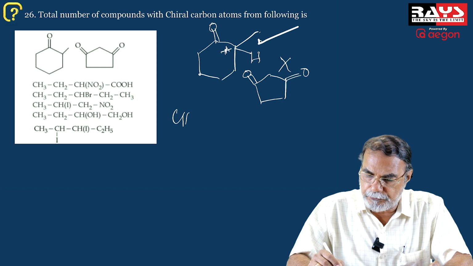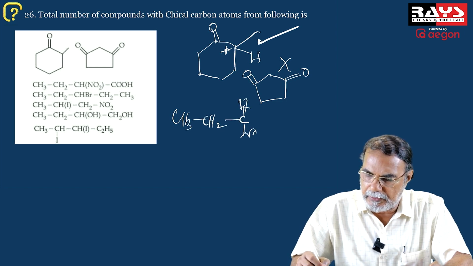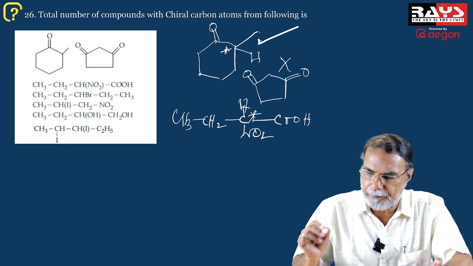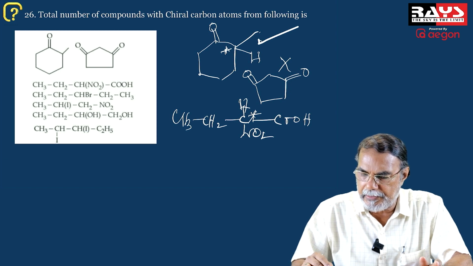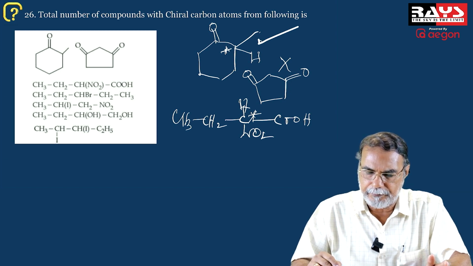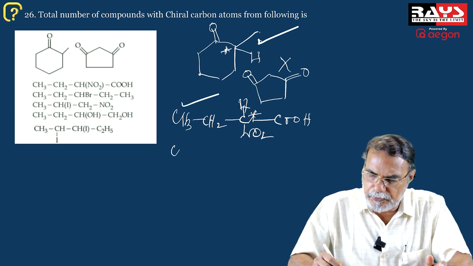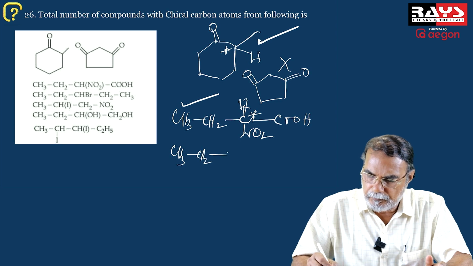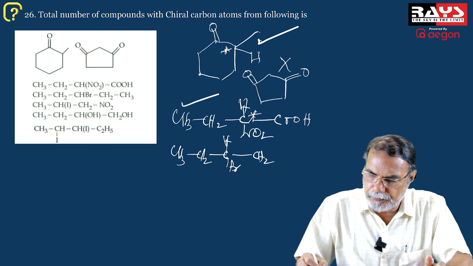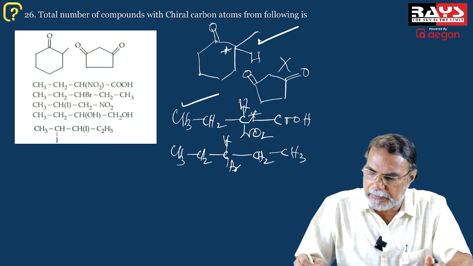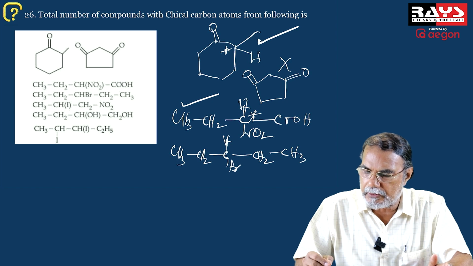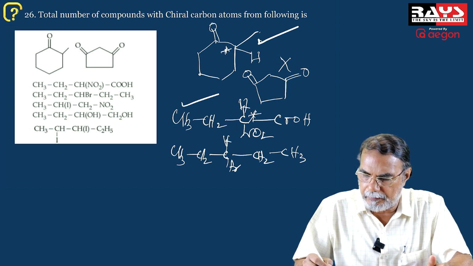In the third case, you find CH3, CH2, CHNO2, isn't it? CHNO2, COOH. So this carbon is chiral. It is linked to COOH, H, NO2, ethyl. Okay? So this is chiral. And then the compound CH3CH2, CHBr, CH2, CH3. Both are ethyl groups. So this carbon is not an asymmetric carbon, it is not chiral. Okay?